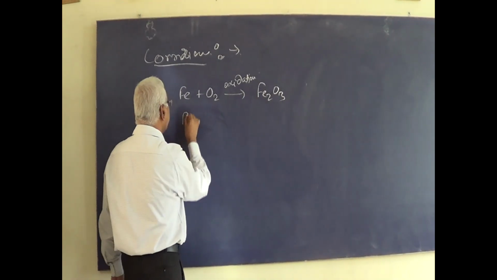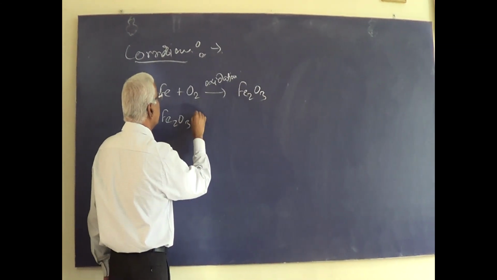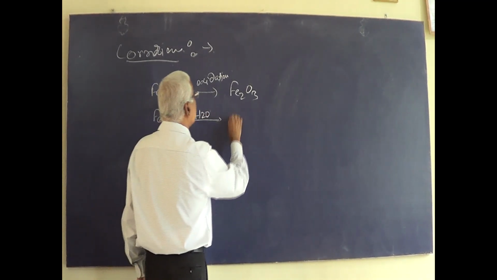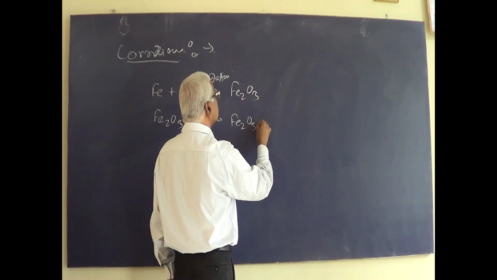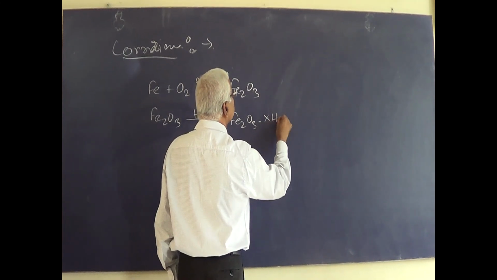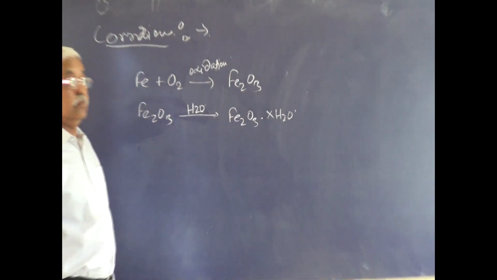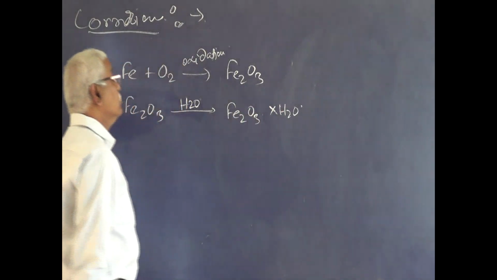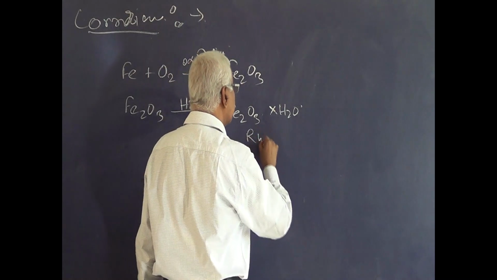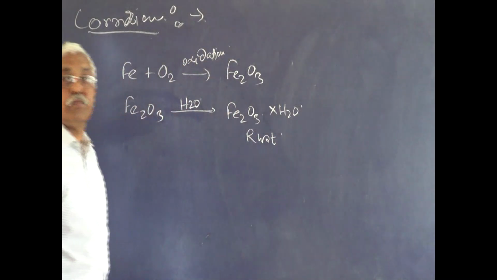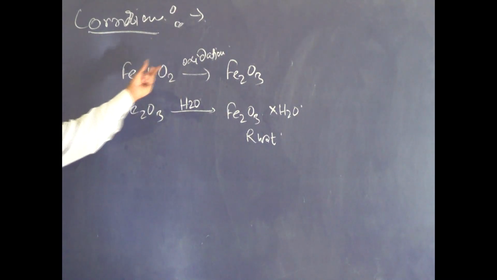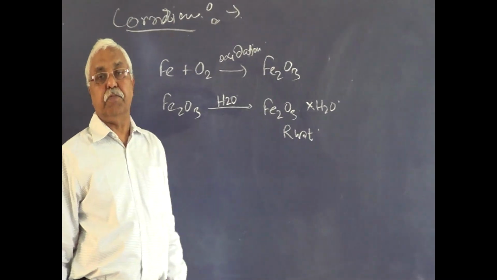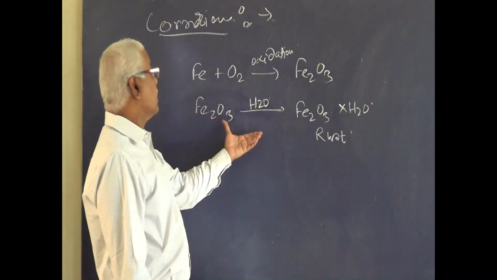This iron oxide, Fe2O3, in presence of moisture becomes Fe2O3 dot XH2O. It is called rust. So metal is getting converted into metallic oxide. In presence of moisture, the rust formation takes place. This is called rusting of iron.